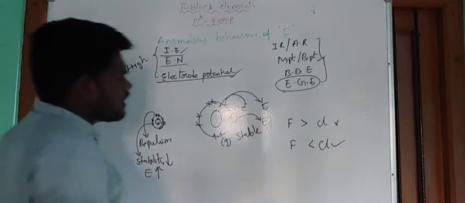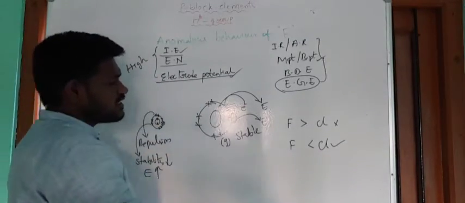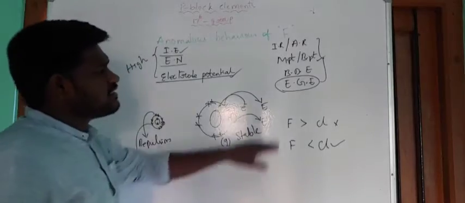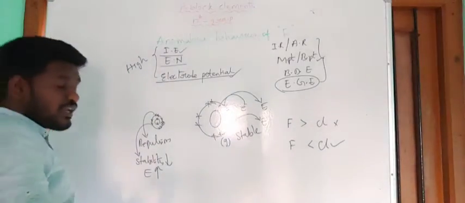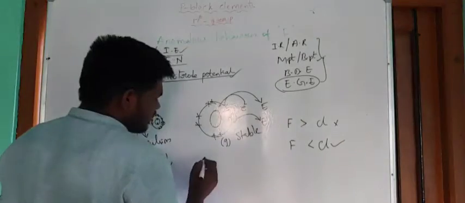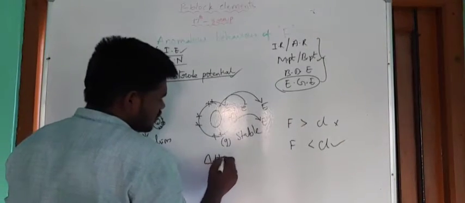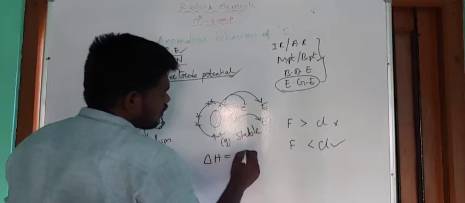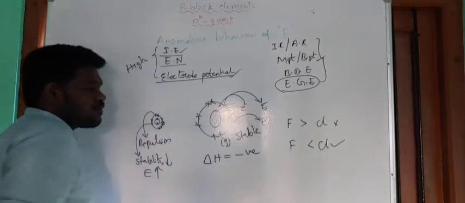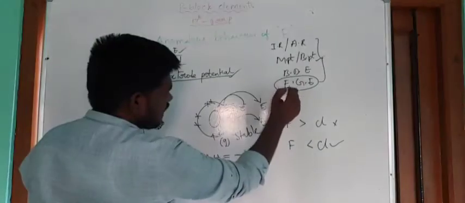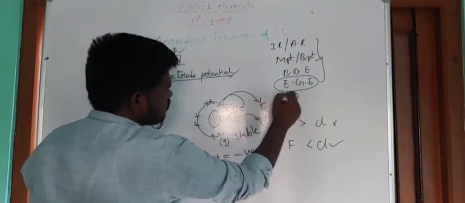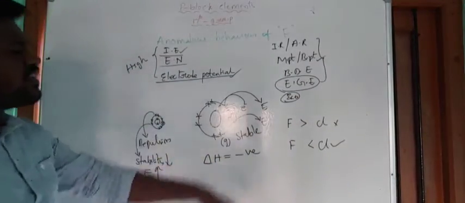So right, during the addition of electrons, some amount of energy is liberated. That energy is the electron gain enthalpy. In a given process, if energy is released, then the process is known as an exothermic process, and the values are represented with a negative sign. So this is an exothermic process, because here energy is liberated.